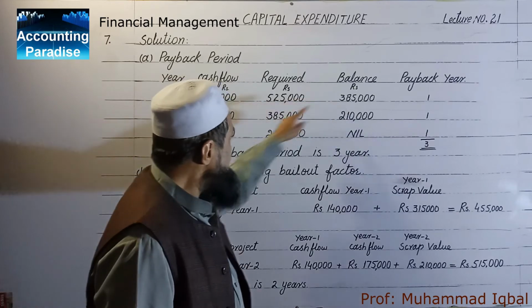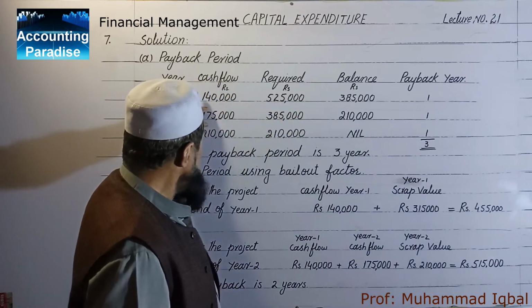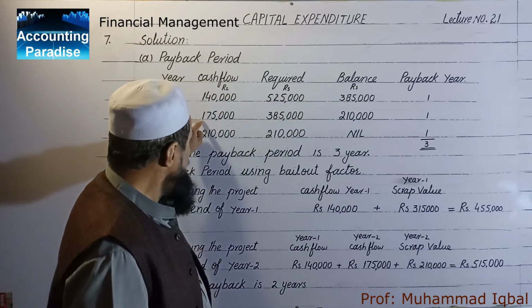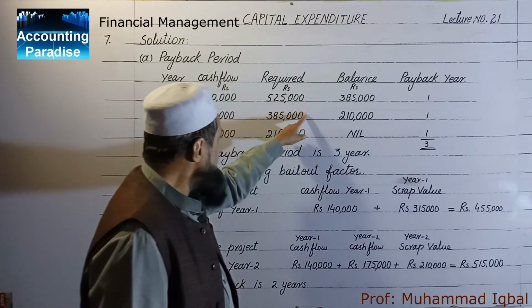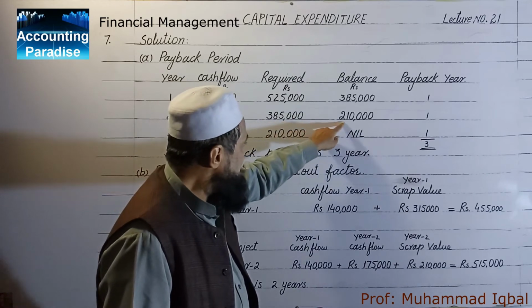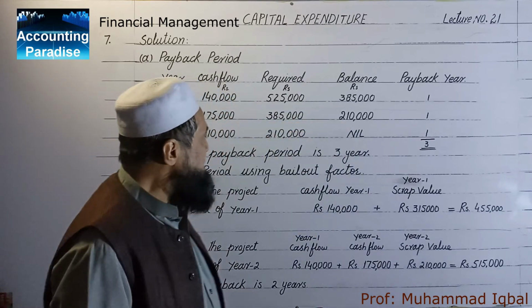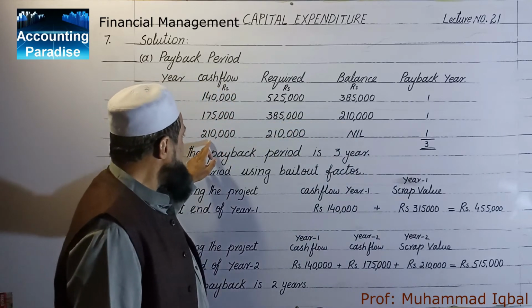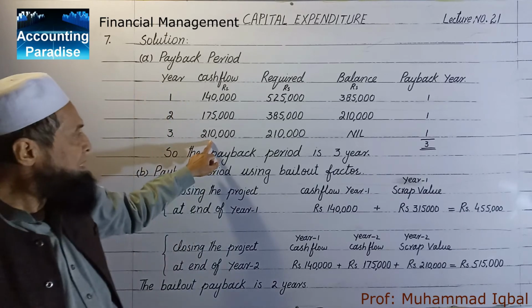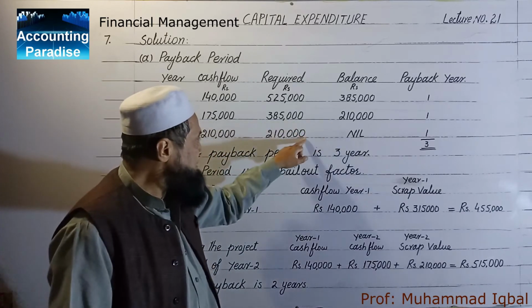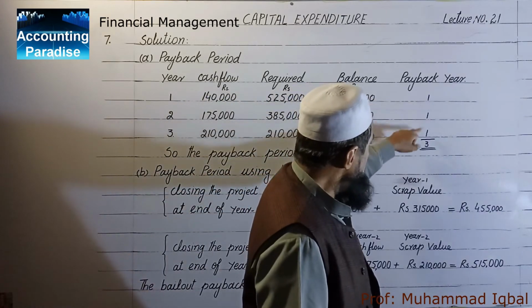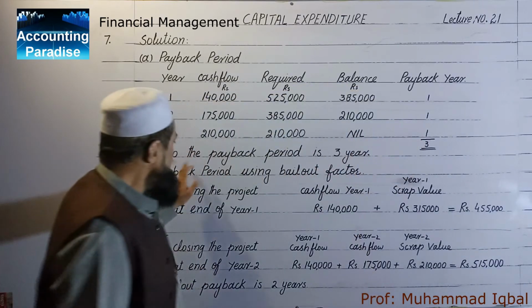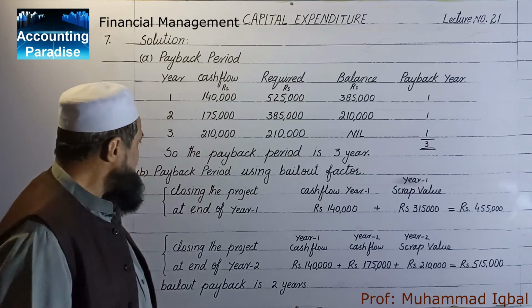Now this balance is required now, and the cash flows for the second year are 1,75,000, and this is required. When we deduct this comes to 2,10,000, and the third year's cash flow is 2,10,000, and the required is this, so the balance is nil. The payback period is 1, 2, 3. So the payback period is 3 years.